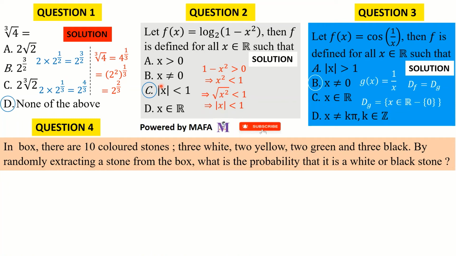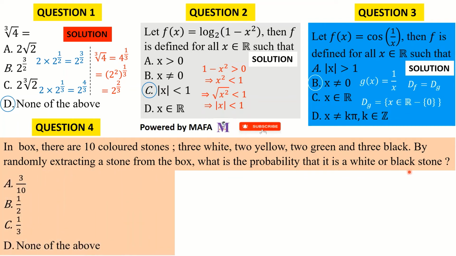Alright, so question 4, it reads, in a box there are 10 colored stones, 3 white, 2 yellow, 2 green and 3 black. By randomly extracting a stone from the box, what is the probability that it is a white or a black stone? Here are the options. A says 3 on 10, B says half, C says 1 on 3 and Z says none of the above.